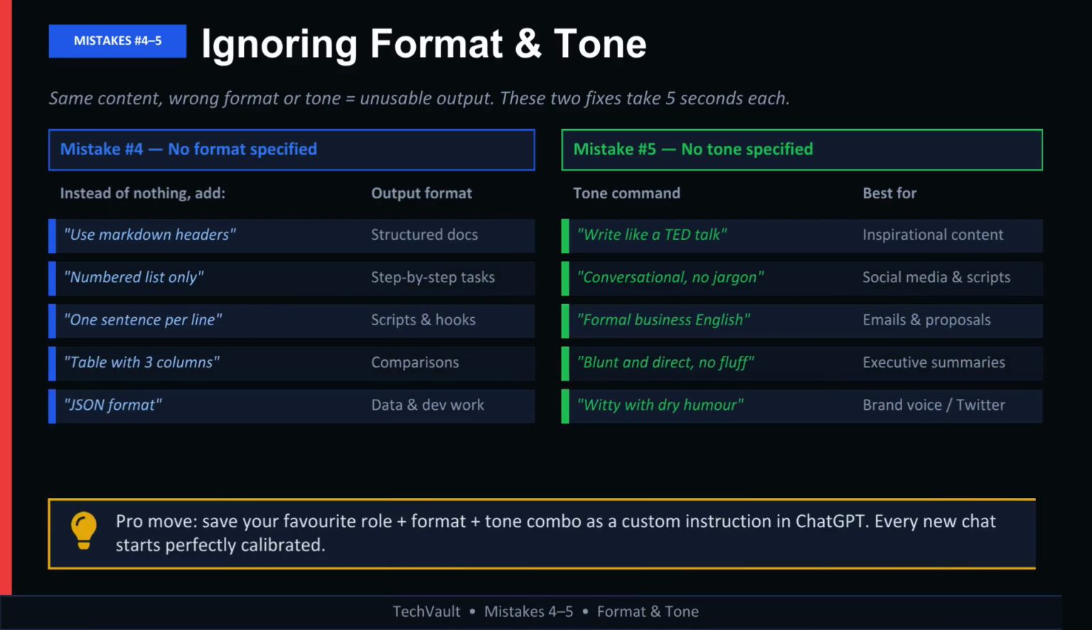Many users never tell ChatGPT how the answer should look. That's a huge mistake. Always specify the format. For example, use a numbered list, create a table, write short paragraphs, output JSON, create a script. Format alone can completely transform the usefulness of the answer. Then comes tone. Would you want a business proposal written like a TikTok caption? Probably not. Specify the tone every time. Conversational, professional, direct, humorous, formal, persuasive. These simple instructions take only seconds to add, but they can dramatically improve your results.